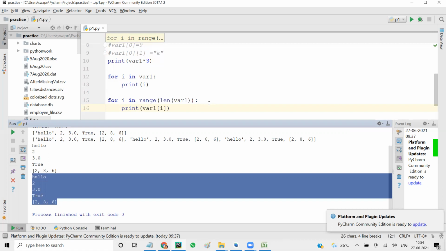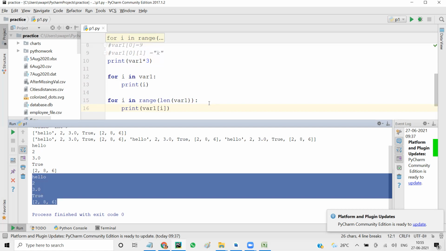Okay, so this is what I wanted to discuss, phase one, where you're talking about how to declare a list, how to assign values. So we have seen we can assign multiple values to a list. You can multiply. You can add two lists. Just by plus you'll combine, concatenate two lists. You can go through range and print the values. So you could do all these things.